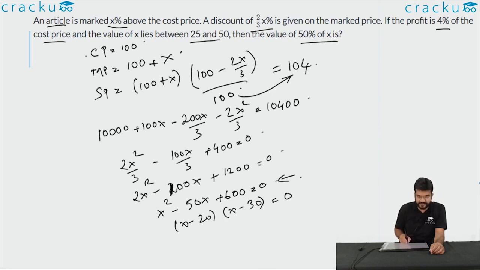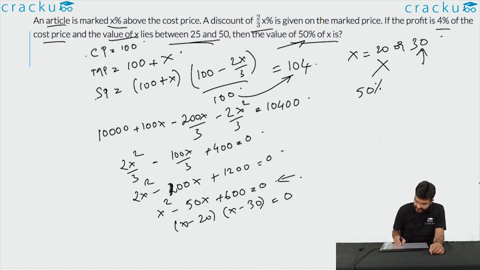This is a simple quadratic equation which can be factorized. So the value of x is either 20 or 30. But we are told that the value of x lies between 25 and 50. So x equal to 20 is ruled out. Then the value of 50% of x is, so x is only 30, and we are required to find out 50% of 30, which is equal to 15. So the answer we are looking for is 15.